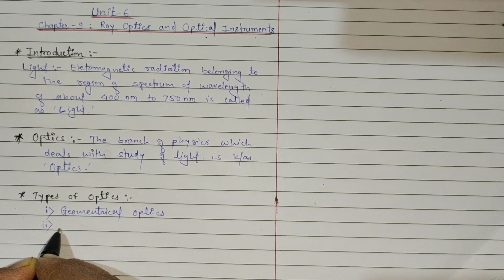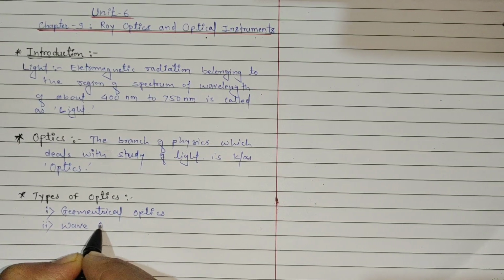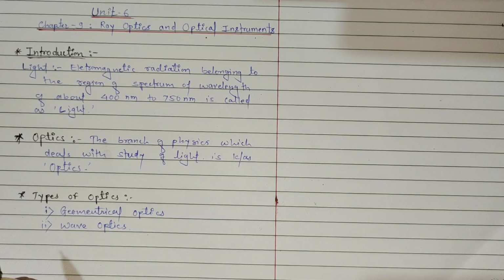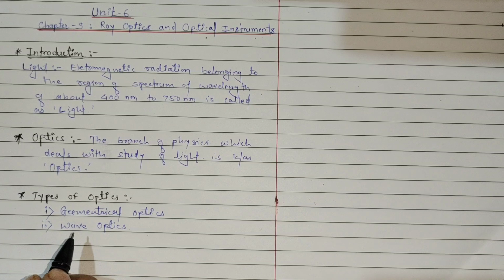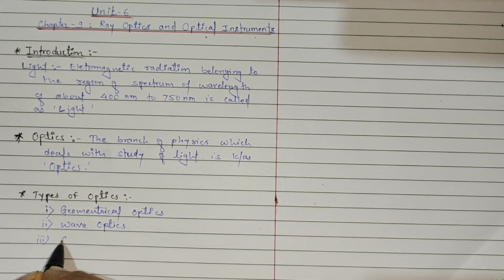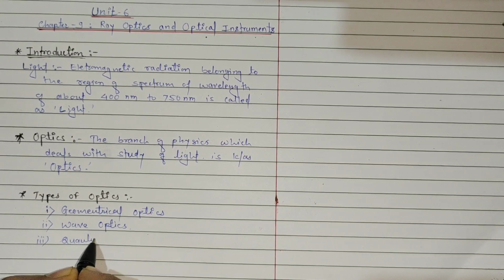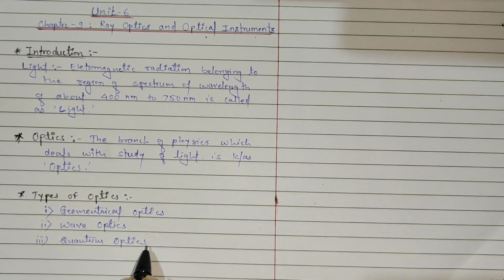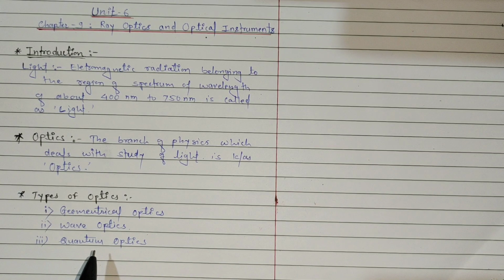Second is wave optics, which we'll study in chapter number 10 of this unit number 6. And the third one is quantum optics. This quantum optics is not given in your class 12 syllabus. We're going to study geometrical optics in this chapter, and wave optics in chapter number 10.